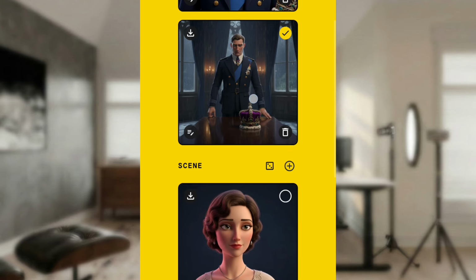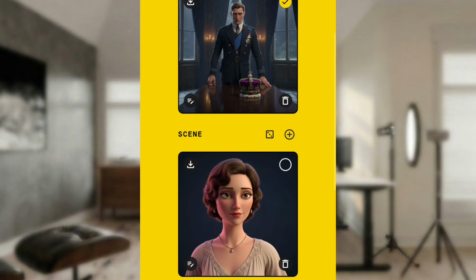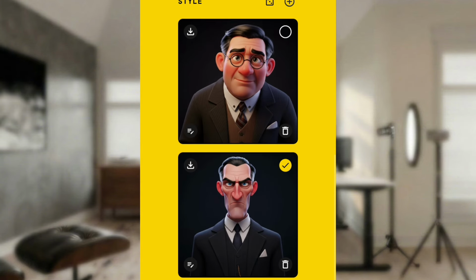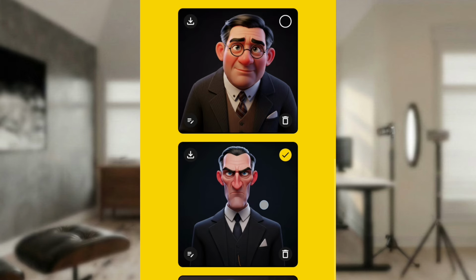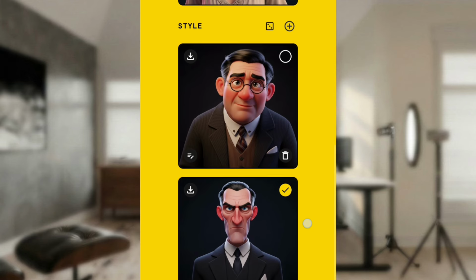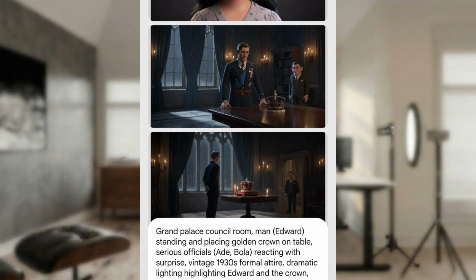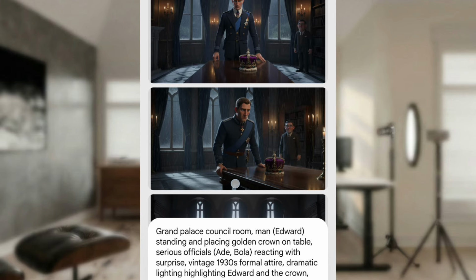We now have Edward and Ade in this image. Then down here I added, Edward and Bola are the first image. Then down here I added Ade. Then you now go and generate your prompt, generate your image, your scene, or whatever you call it.